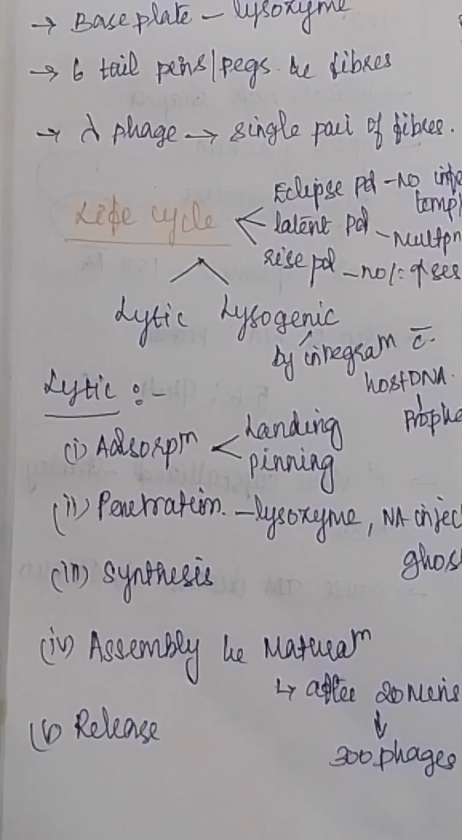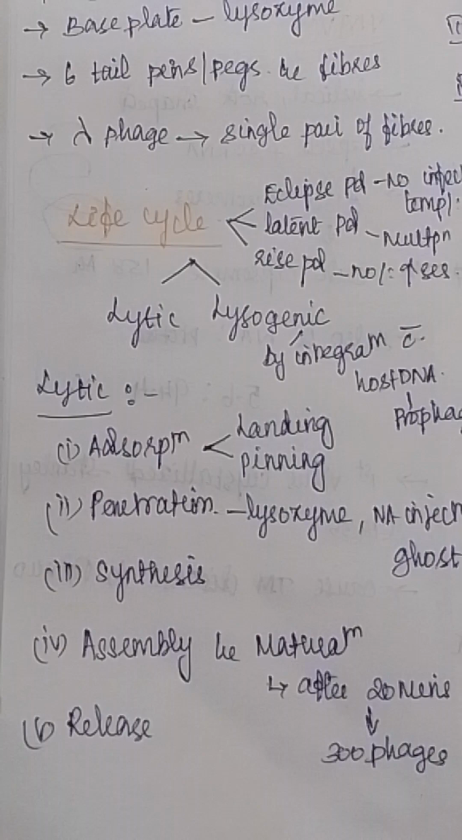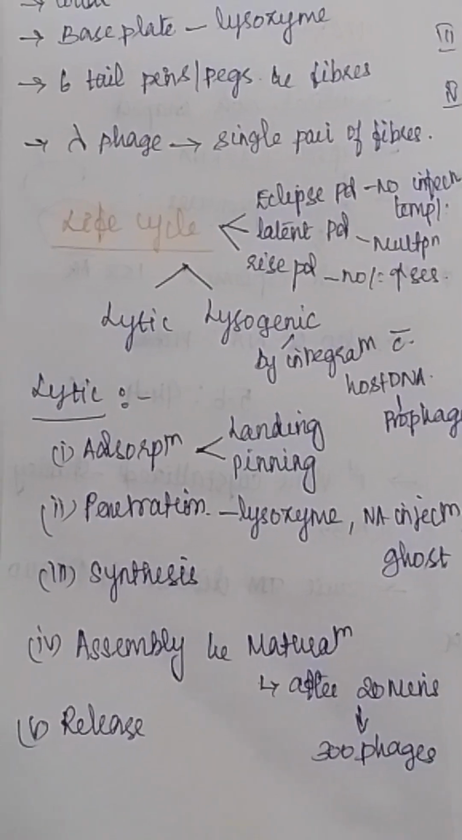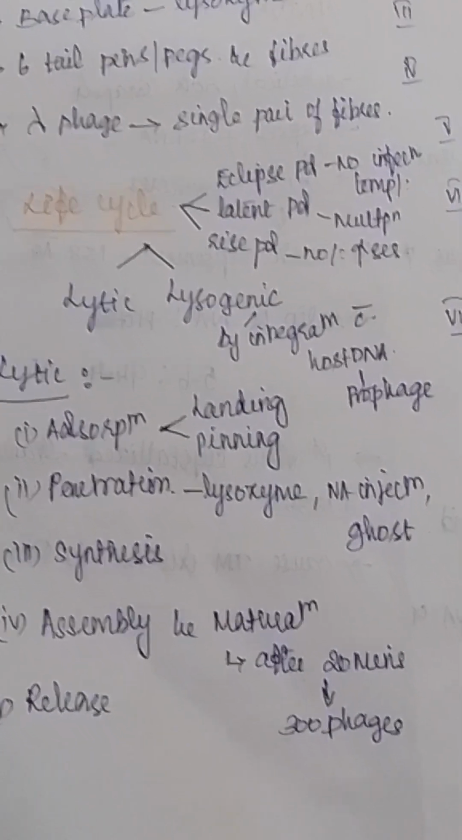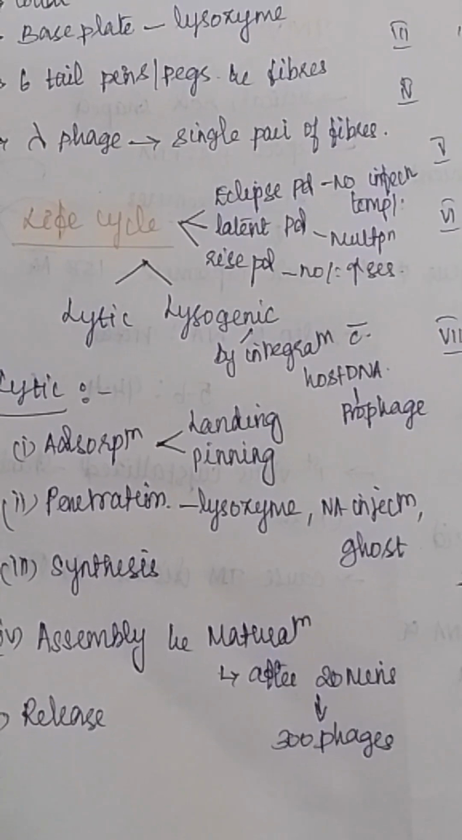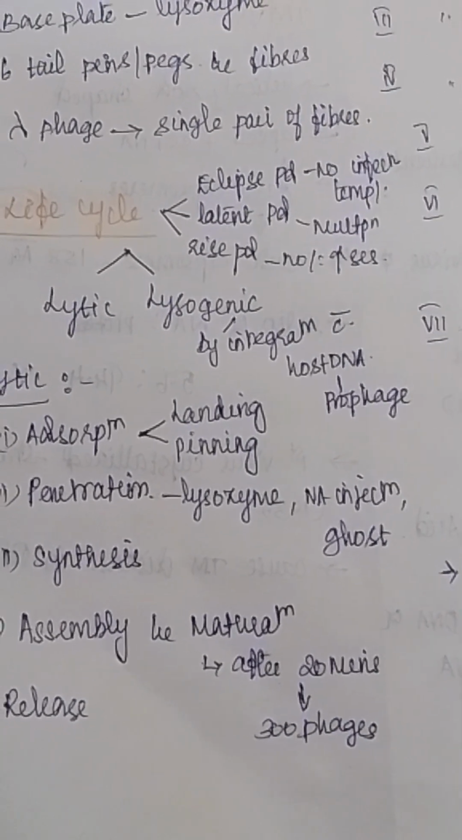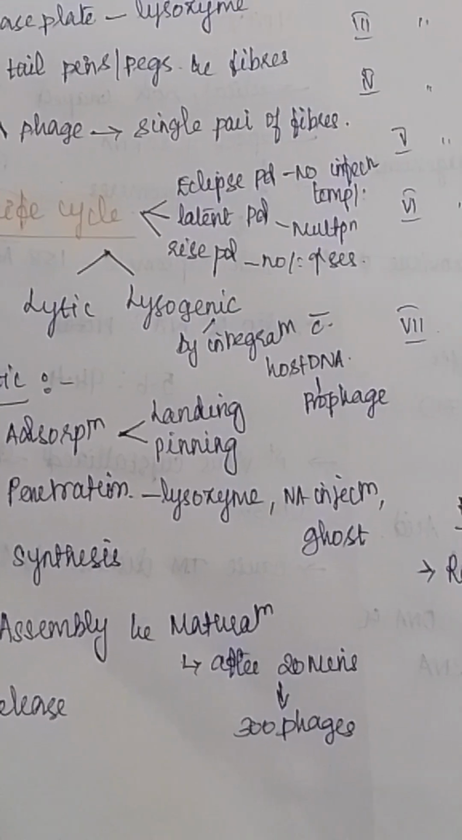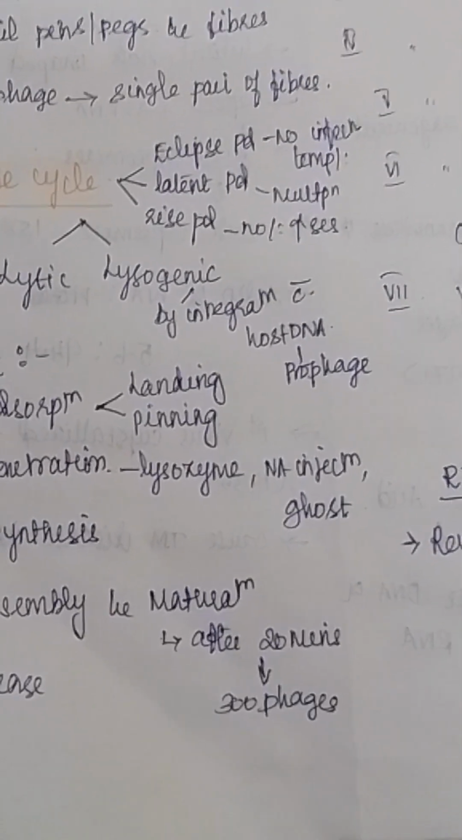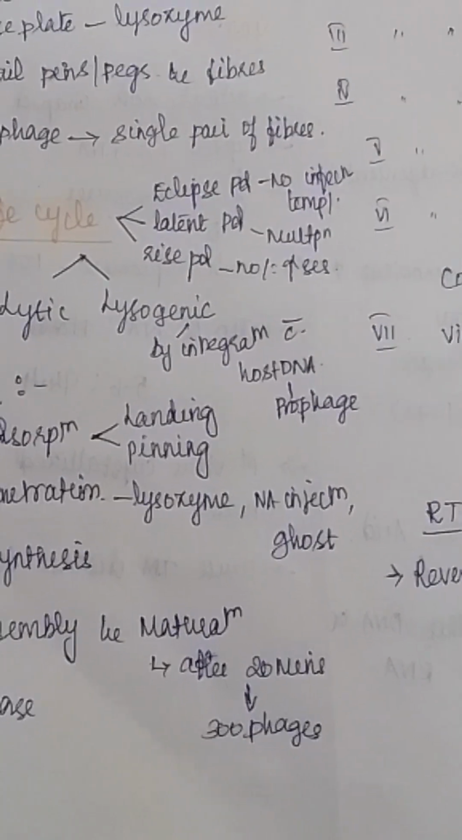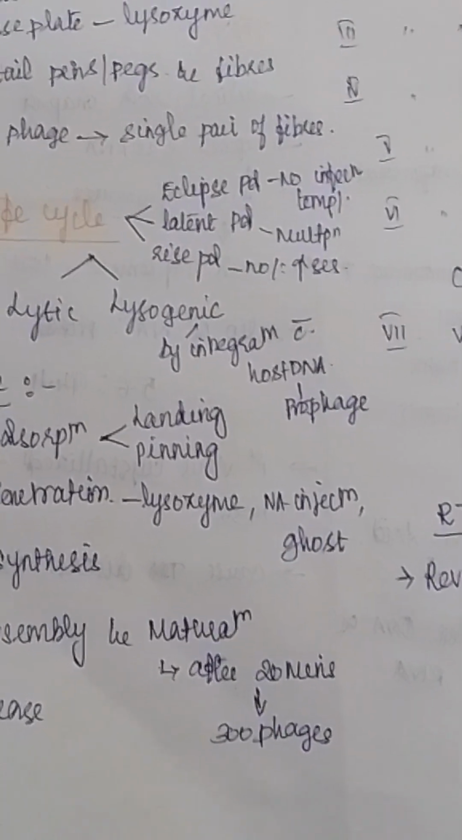So next we will see about the life cycle of the virus. Bacteriophages have life cycles which are of 2 types. First one is lytic and next one is lysogenic. The lytic cycle means the bacteriophage infects bacteria and reproduces inside its cell, and it can lyse or kill the host bacterial cell and be released in large numbers.